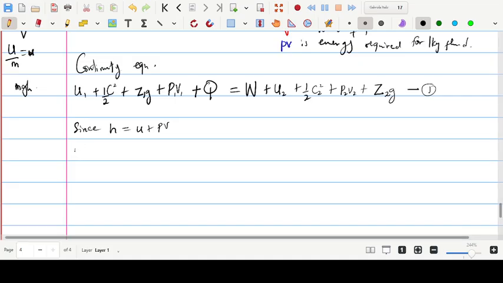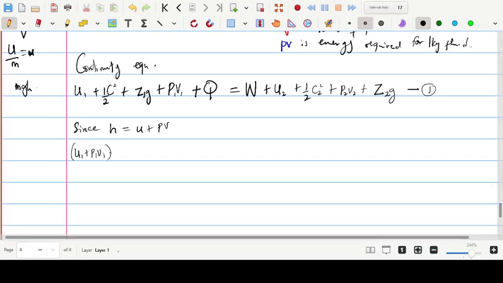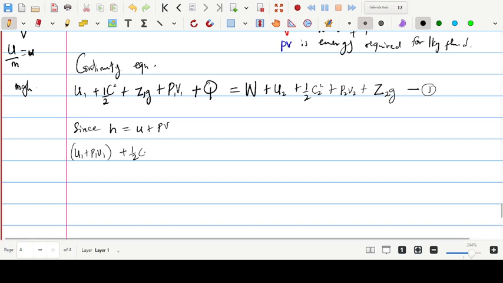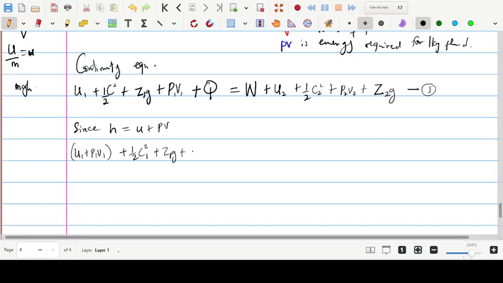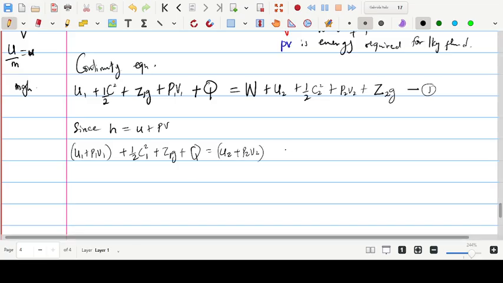You can now say that U1 plus P1 V1 together, plus half C1 squared, plus Z1G, plus Q, is equal to the same thing here: U2 plus P2 V2, bring them together, plus half C2 squared, plus Z2G, plus work done. Is that taken?